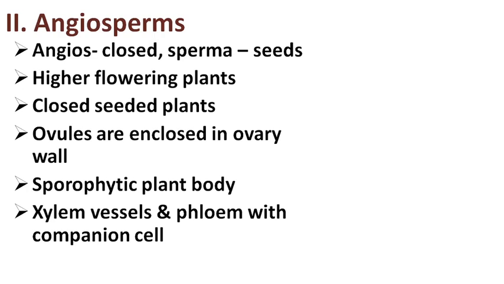See, in this angiosperm, the plants have well-developed flowers and produce fruit. The flower shows calyx, corolla, androecium, and gynoecium. Seeds are enclosed inside the fruit. Fruit develops from the ovary, and the seed develops from the ovules, means the ovules are enclosed within the ovary. The plant is a sporophytic plant body, and this sporophytic plant body is either a herb, shrub, or tree, and it consists of well-developed vascular tissues. The xylem consists of well-developed vessels, and the phloem has companion cells.